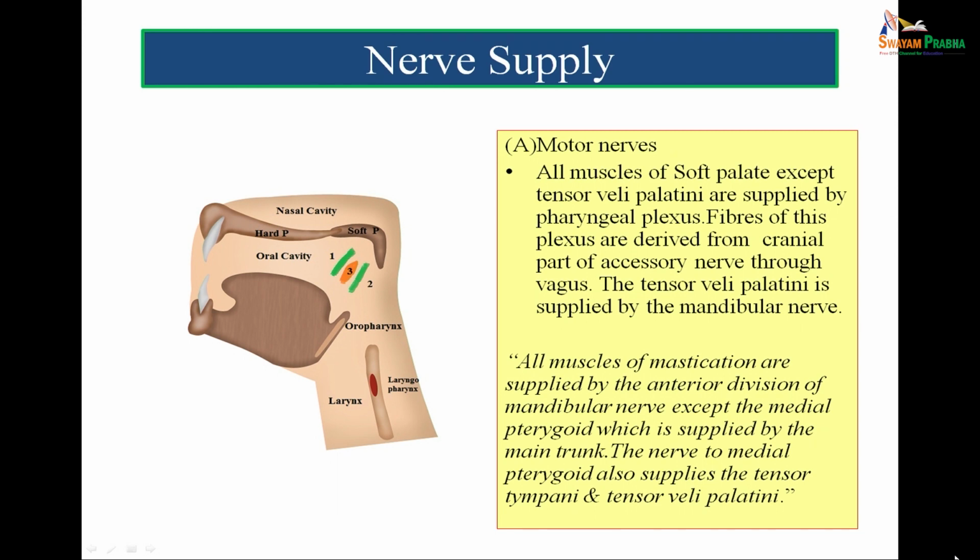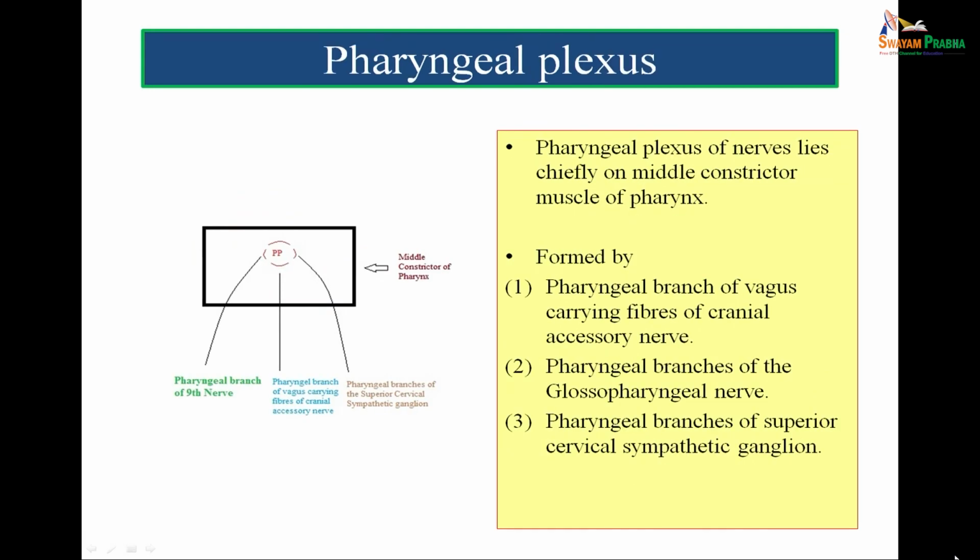Now, we come to the nerve supply of the soft palate. The nerve supply of the soft palate, well, there is a pharyngeal plexus. This pharyngeal plexus is lying on the middle constrictor of the pharynx. First, let us see how this pharyngeal plexus is formed. So, this is showing you the formation of the pharyngeal plexus. Pharyngeal plexus is formed from three components. Now, what are the three components?